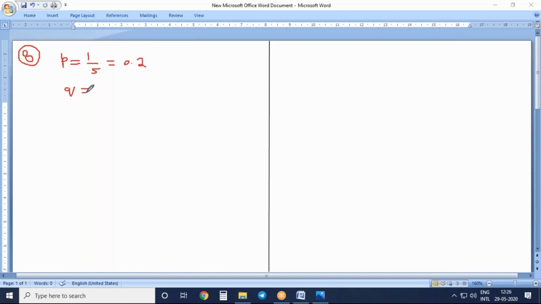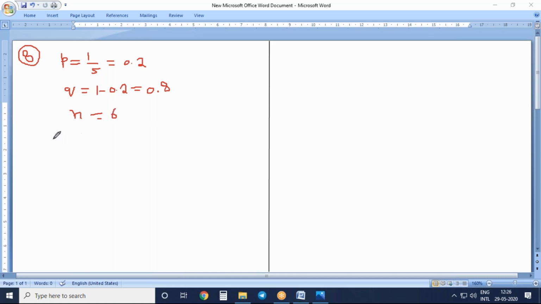Q is equal to 1 minus 0.2. How much will you get? 0.8. So P is 1 by 5, you will get 0.2, and Q is 1 minus 0.2, you will get 0.8. Next, what is the n value he has given? 6. N is equal to 6.